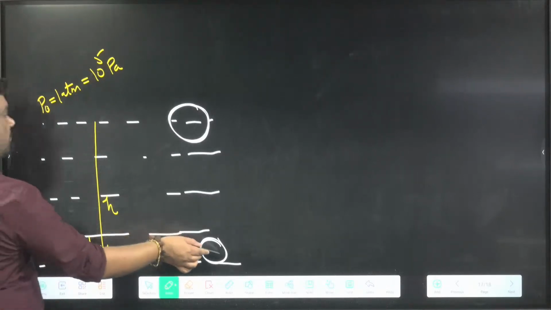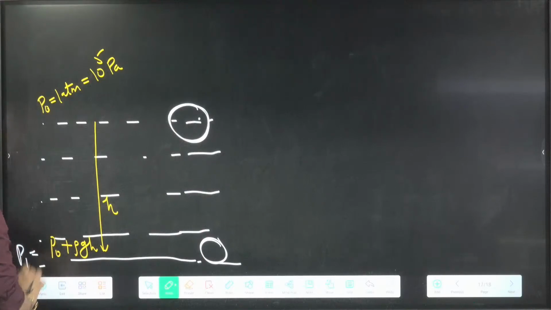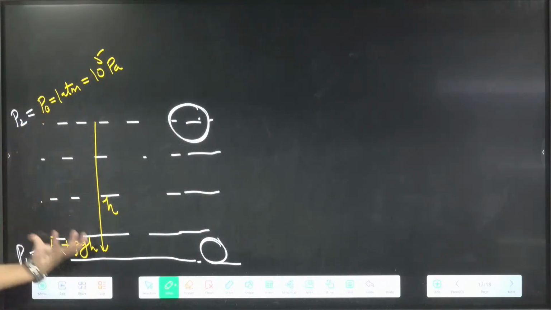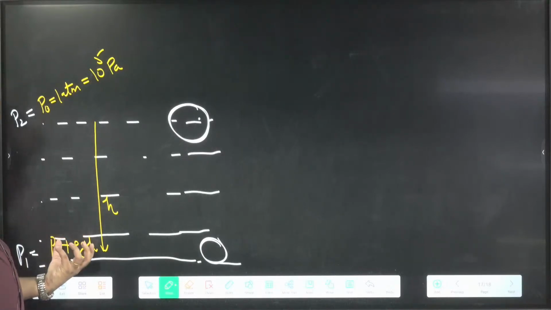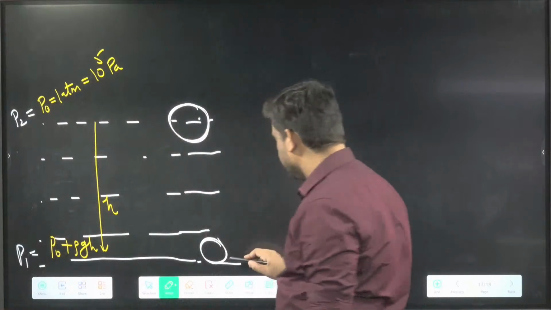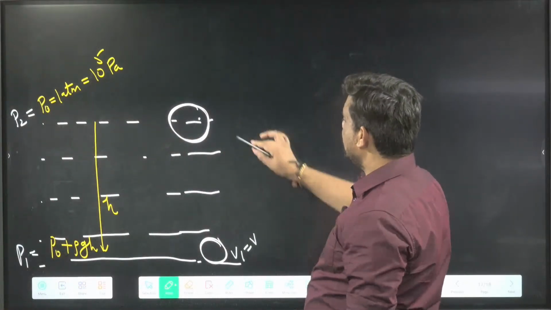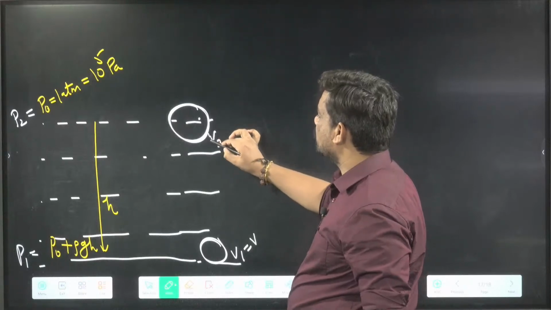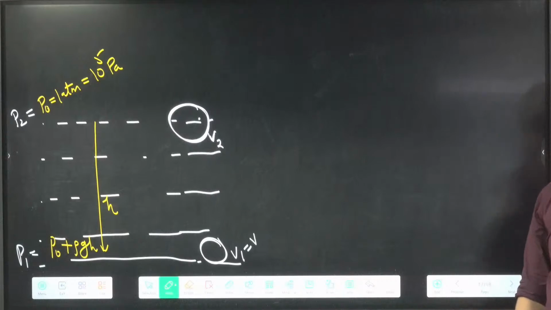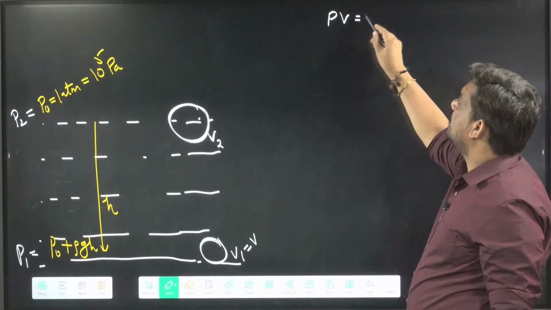So when it is moving from here to here, I can name the initial pressure P1 and this one P2. Here pressure is more, P naught plus rho gh, so volume is less. This volume I can call V1, equal to V. And here V2, they will say that volume becomes double, triple, 3 times, 10 times. We will always write PV equal to nRT.